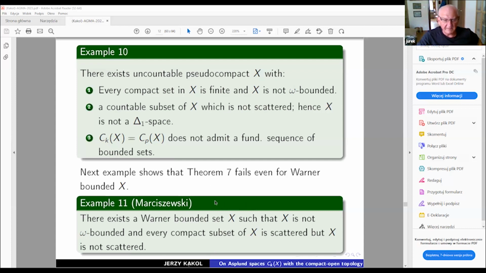It's quite long, so I don't have time to show it. But anyway, it says that one can find a Warner bounded set X, which is not omega bounded, so we have a more general situation, and for which every compact subset is scattered, but the space itself is not scattered. So this is another piece of information that, in some sense, the assumptions we have for Theorem 7 are optimal.